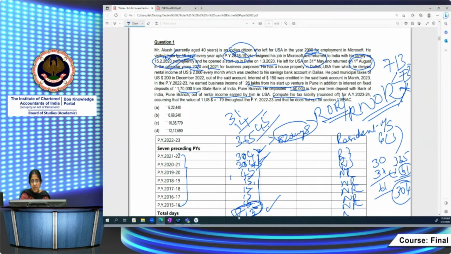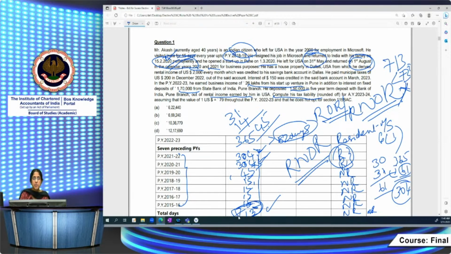So even in the earlier years, he'll be non-resident only. But because he's resident in 2 years, he satisfies the other condition. But only one of the two conditions he satisfies. If he satisfies one or none of the conditions, then he is an RNOR. In this case, he's an RNOR because his stay in India is for less than 730 days in the 7 immediately preceding previous years. Even though he satisfies the second condition, he doesn't satisfy the first condition. So he's an RNOR. And in case of an RNOR, what happens?